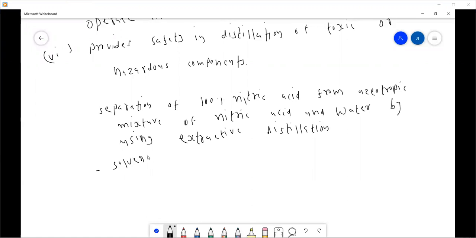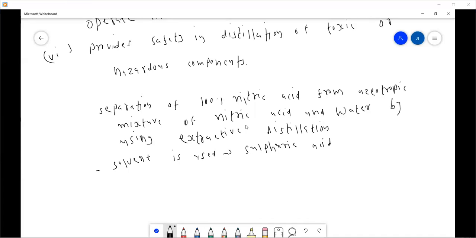The solvent used here is sulfuric acid. As it is a strong acid, we cannot use a metal column.